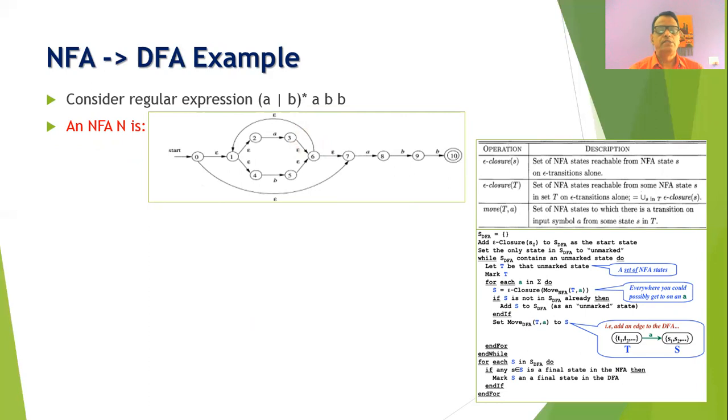So there are the states 0, 1, 2, 3, 4, 5, 6, 7, 8, 9, and 10 is the final state. One can easily observe that this transition diagram exactly follows this regular expression. That is, there can be 0 or more number of times A or B followed by ABB. So there should be at least a string ABB. Whenever we start from the state 0 and take an epsilon transition, we go to the state 7, then we have at least ABB. So one can easily observe that this transition diagram will denote all the strings that are denoted by the regular expression.